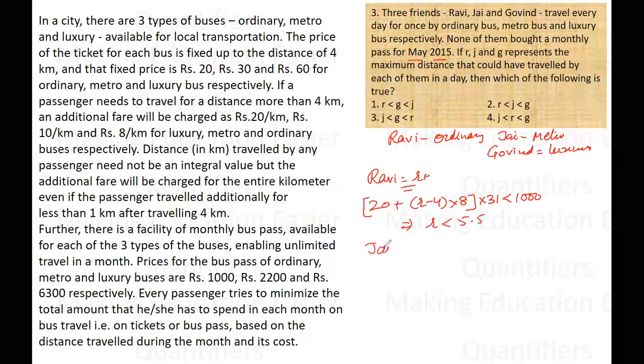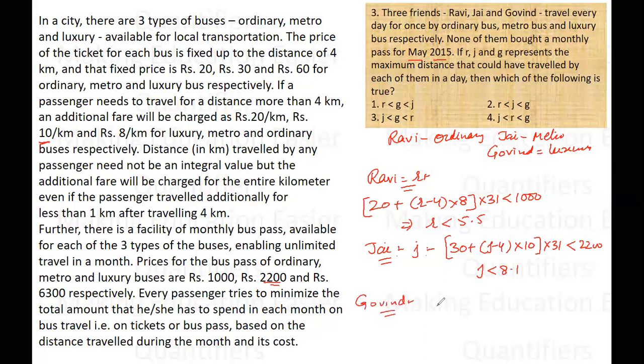Similarly, we can make the equations for the other people. For J, the distance traveled is J. He travels by the metro bus, and the basic cost for the first 4 kilometers is 30 rupees. The remaining distance is J minus 4, for which the cost is 10 rupees per kilometer, and multiplied by 31 for the whole month, it should be less than the value for the pass, which is 2200. So again, a calculation is to be done here, and if we solve this, we get J to be less than 8.1.